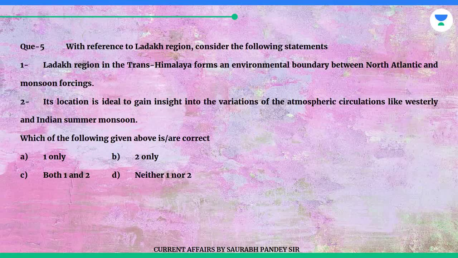Question 5. With reference to the Ladakh region, consider the following statements. 1. Ladakh region in the Trans-Himalaya forms an environmental boundary between North Atlantic and monsoon forcings. 2. Its location is ideal to gain insight into the variations of the atmospheric circulations like westerly and Indian summer monsoon. Which of the statements given above is/are correct?